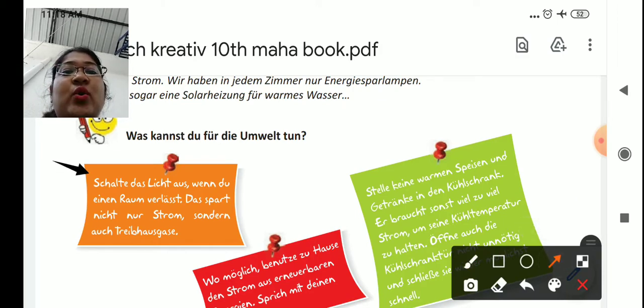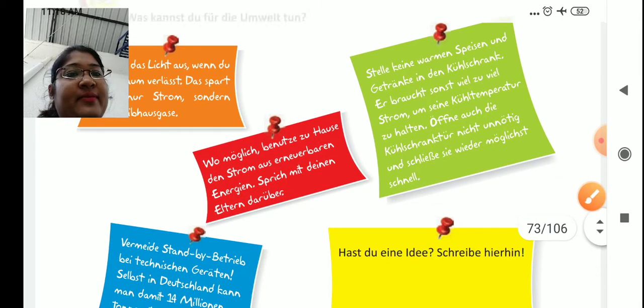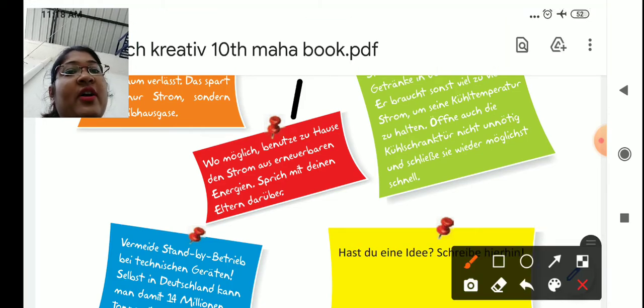Schalte das Licht aus, wenn du einen Raum verlässt. Du sparst nicht nur Strom, sondern auch Treibhausgase. Okay, so this is the one thing which you can do, meaning you will find in the description box. Second, wo möglich benutze zu Hause den Strom aus erneuerbaren Energien. Sprich mit deinen Eltern darüber.